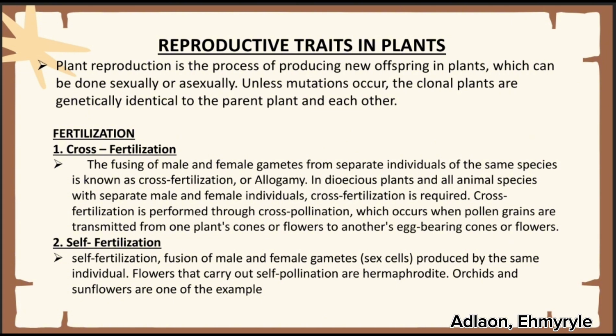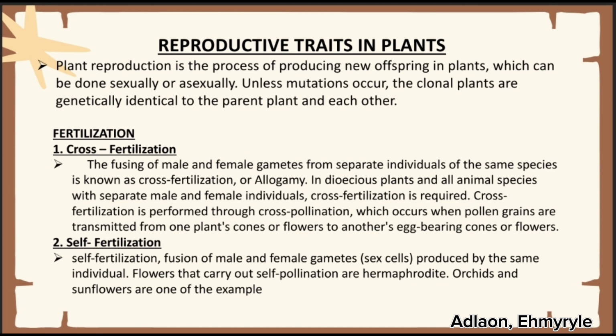Cross-fertilization, the fusing of male and female gametes from separate individuals of the same species, is known as cross-fertilization or allogamy. In dioecious plants and all animal species with separate male and female individuals, cross-fertilization is required. Cross-fertilization is performed through cross-pollination, which occurs when the pollen grains are transmitted from one plant's cones or flowers to another's egg-bearing cones or flowers.